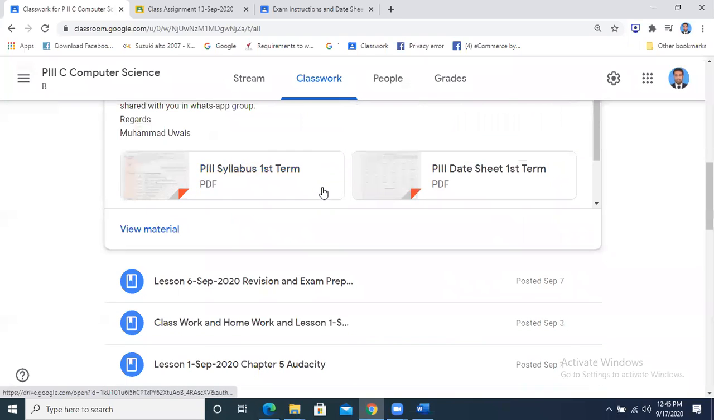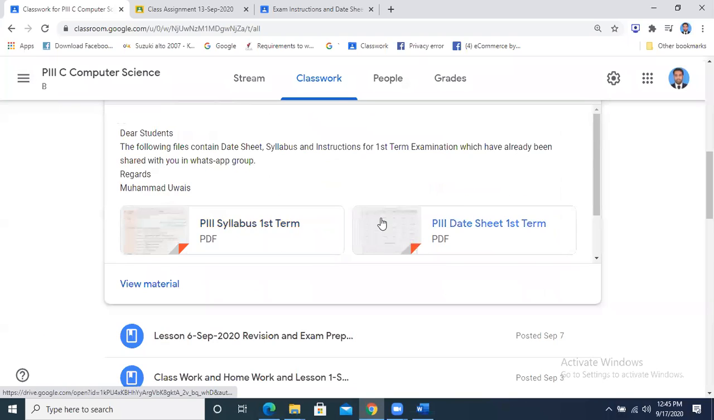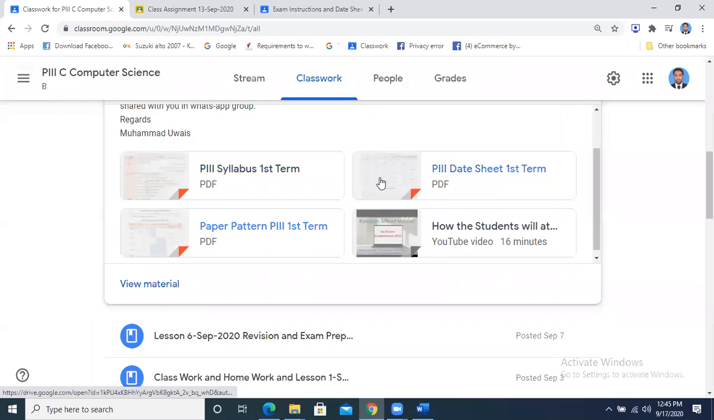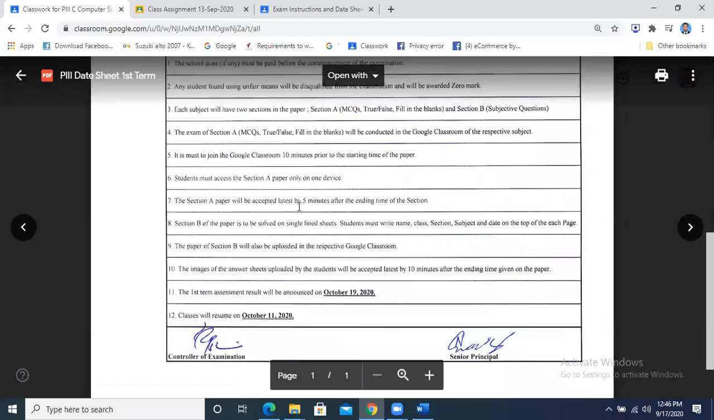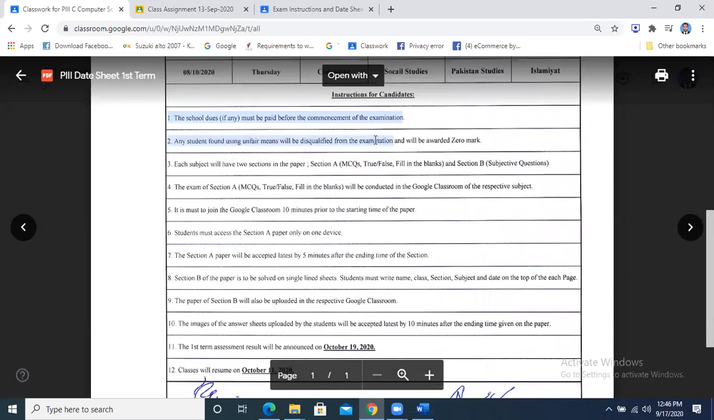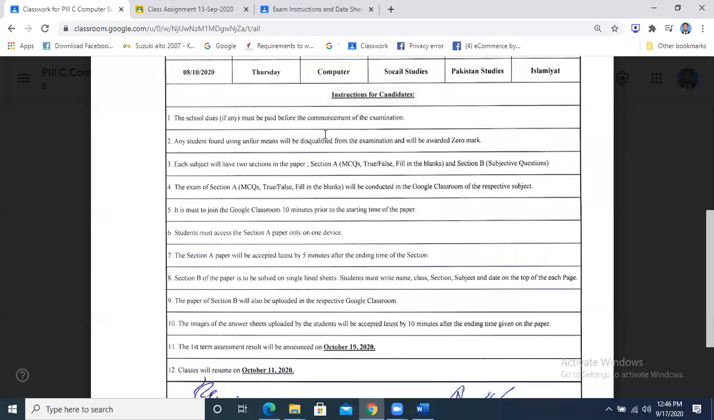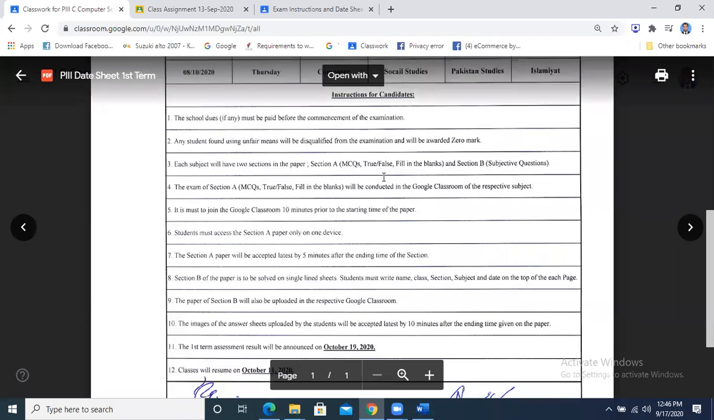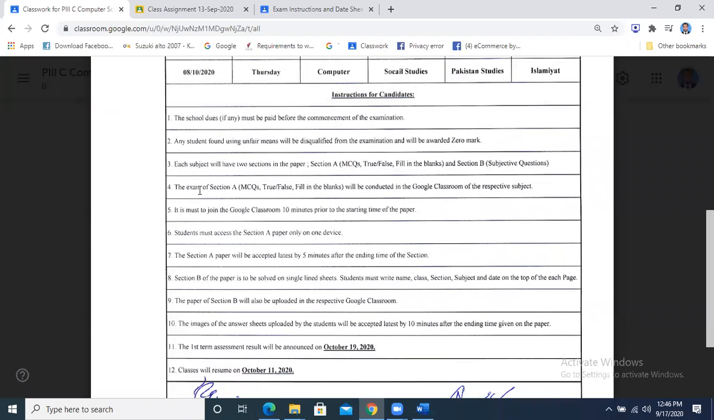One important thing is that you need to go through the exam date sheet instructions which are given. The school dues should be clear. This has been announced to you. No one will use any sort of unfair means. Each subject will have 2 sections in the paper, as I have explained earlier in one of my lessons. Section A will contain the MCQs and the true false. Section B will contain the subjective questions.